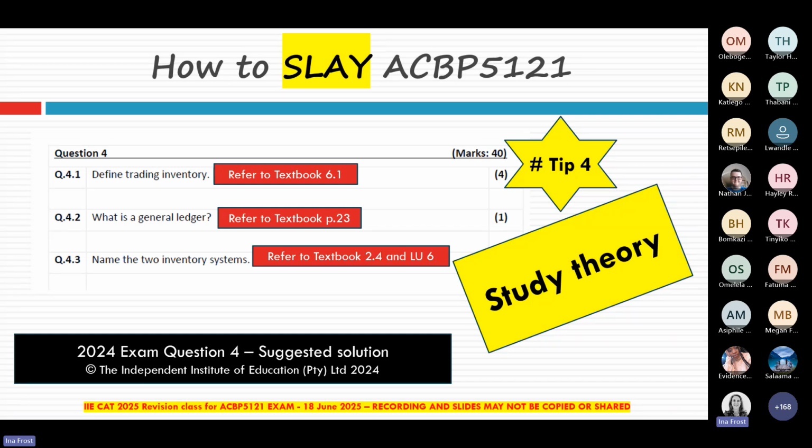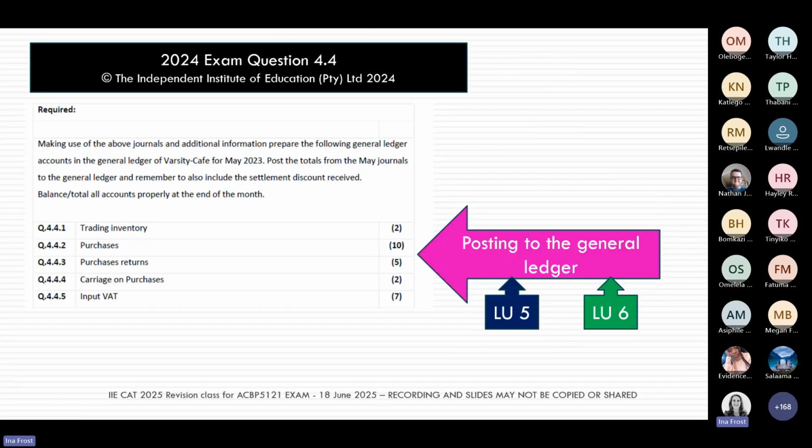Question number 4 jumps in straight away with a couple of theory questions. So again, please remember top tip number 4: make sure that you know your theory. You can do either a standalone theory question or tackle our application questions. The biggest part of question 4.4 was a question where the student has to post to the general ledger. This question was a combination of your knowledge of learning units 5 and 6.